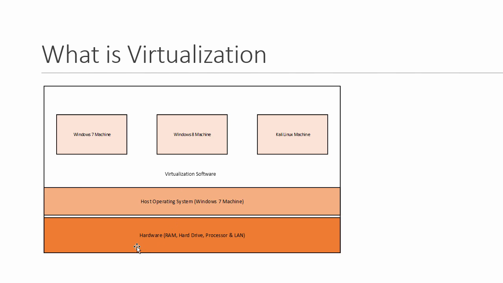As you can see, we have hardware like RAM, hard drive, processor, and a LAN card in our computer. In our laptop, suppose we install Windows 7. And on top of Windows 7, we install virtualization software. There are so many companies who have their own virtualization software. In that software, we'll be installing one more Windows 7, one more Windows 8, Kali Linux, Windows XP, Windows 10, or as many operating systems as you like, depending upon your RAM or resources in your computer. So that's virtualization.